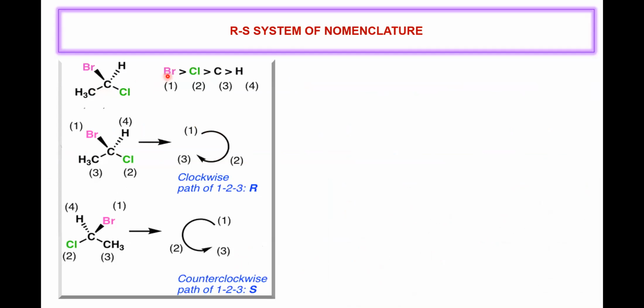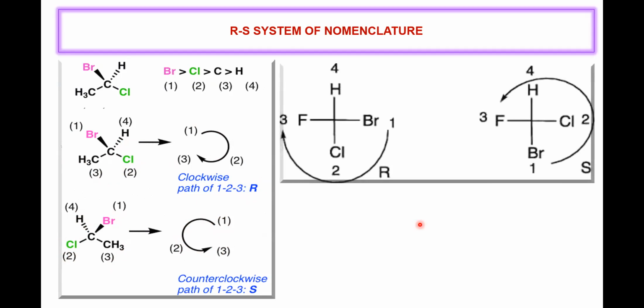So priority naturally 1, 2, 3, 4 is decided by decreasing atomic number. So look at here. First priority group is 1, then the 2nd priority. So the 4th priority is away from the observer. So 1, 2, 3, it is moving clockwise. So therefore it has R configuration. Now look at here. Leaving aside the 4th priority, starting from 1 to 2 to 3, our arrow is moving anti-clockwise. So it has S configuration.